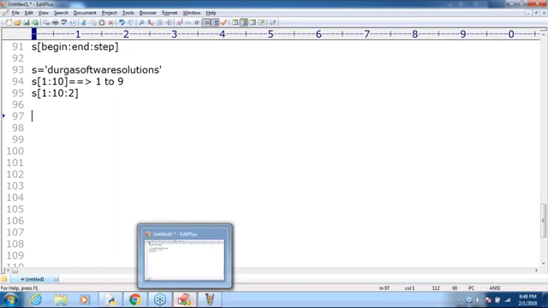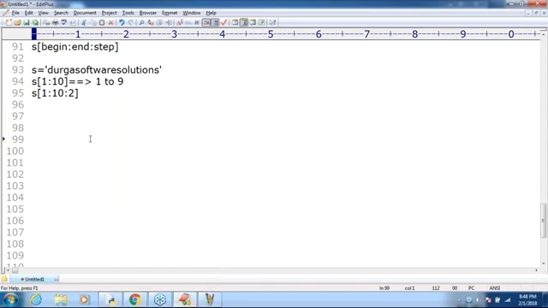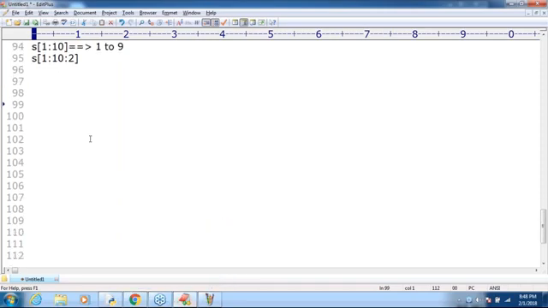Now there are some important points about these strings. Just one more operator I will apply. This type of support you are never going to get in other languages. There are several areas in Python where you people are going to feel, oh, this much comfort is there. Another flexibility I want to show: assume that S is equal to Durga.